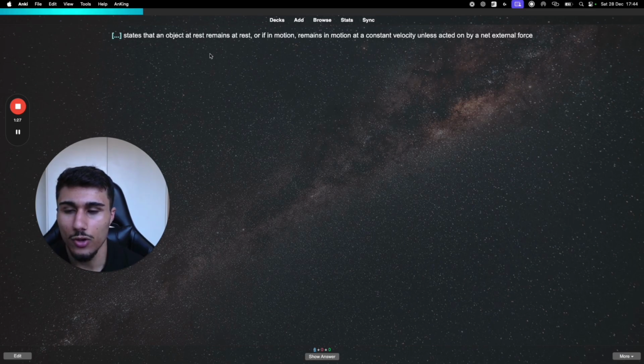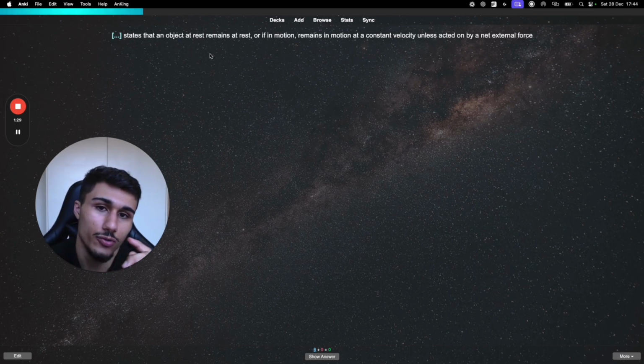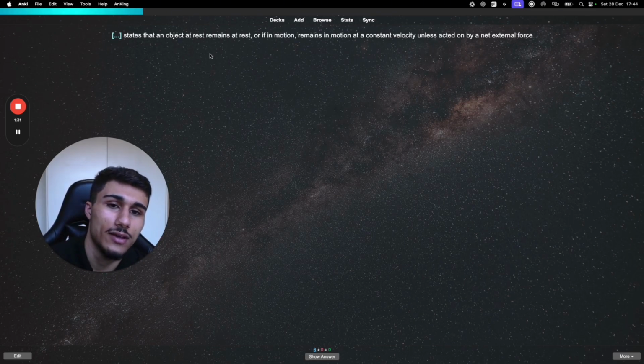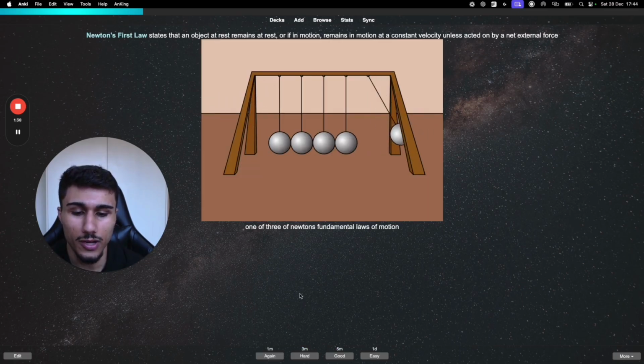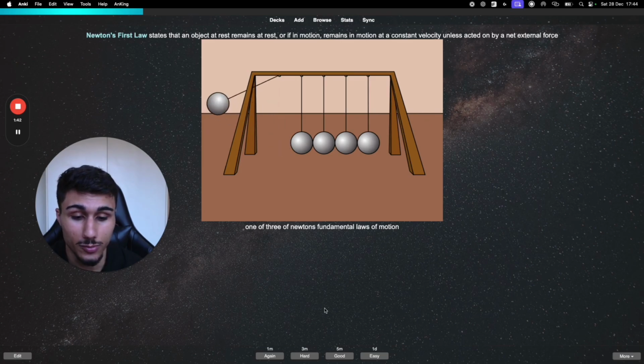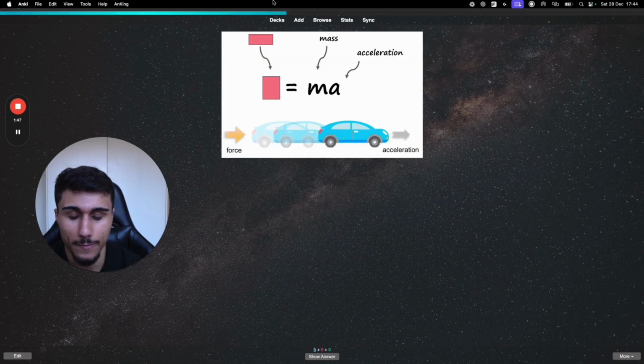What states that an object at rest remains at rest, or if in motion, remains in motion at a constant velocity unless acted on by a net external force? Pretty sure that's Newton's first law. Show answer. There we go. Cool. And notice how the back of the card was that. Now the second close is not going to show until tomorrow. That was easy. So I'm not going to see that for another 24 hours, one day.